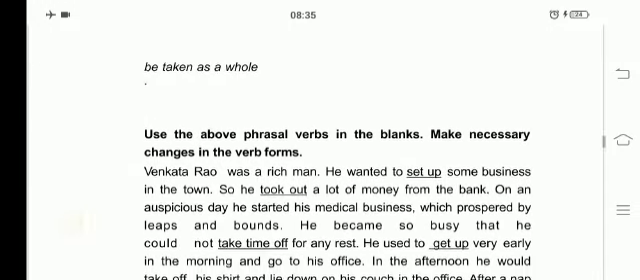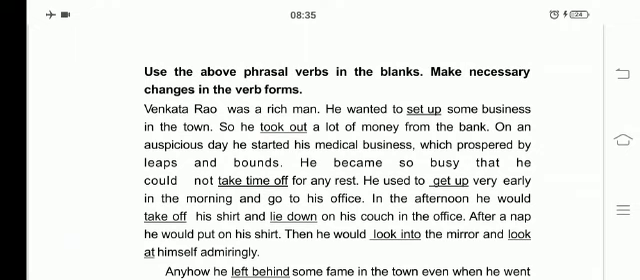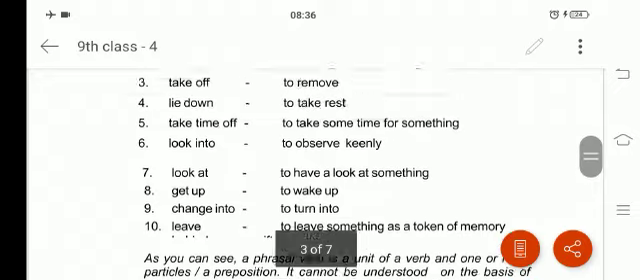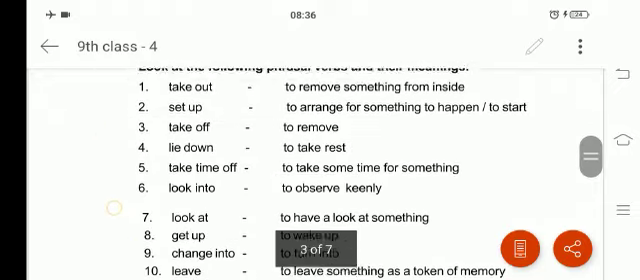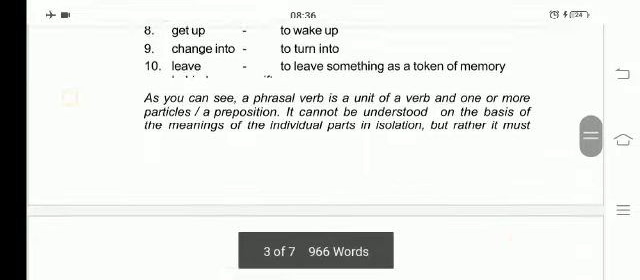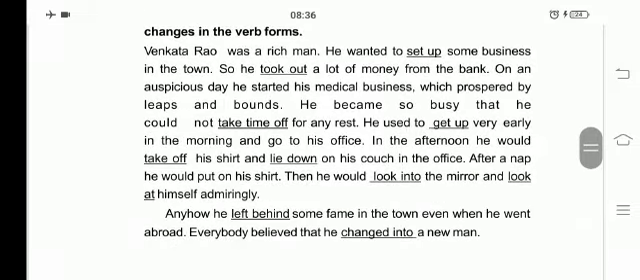So here is a paragraph. Use the above phrasal verbs in the blanks. Make necessary changes in the verb forms. Here they have given us a paragraph. We have to complete the paragraph by filling the blanks using the above phrasal verbs. They have given us 10 phrasal verbs. We have to use those phrasal verbs and complete this paragraph.